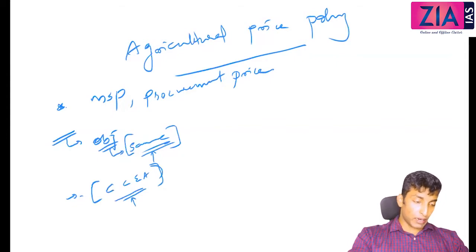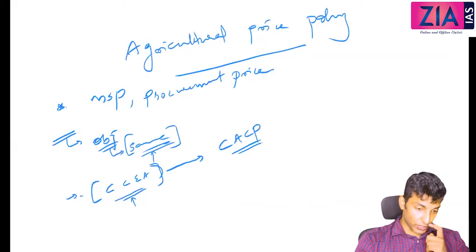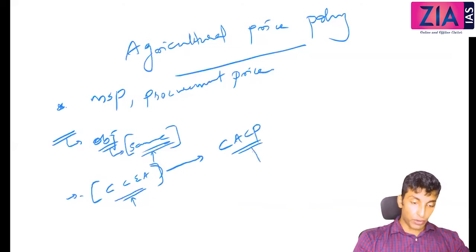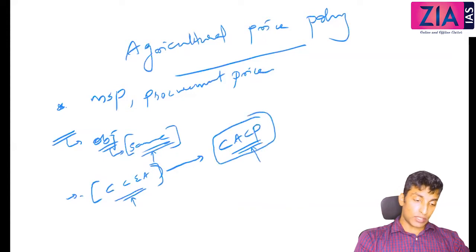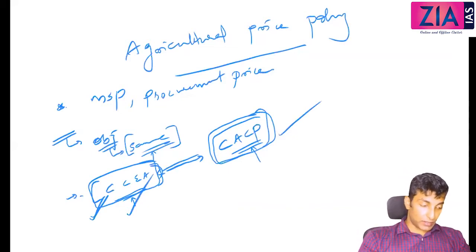So Cabinet Committee on Economic Affairs, on the recommendation of CACP. Okay, what is that? Commission for Agricultural Costs and Prices. So CCEA, headed by the Prime Minister, will decide. This will be fixed on the recommendation of CACP. Okay, this was also a previous prelims question.